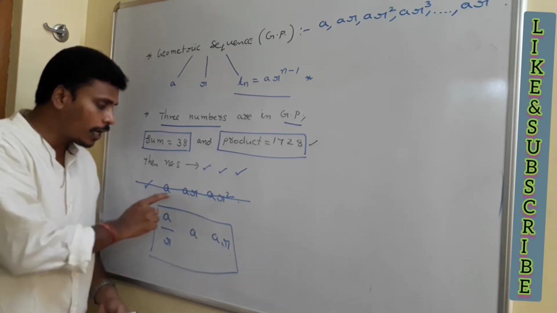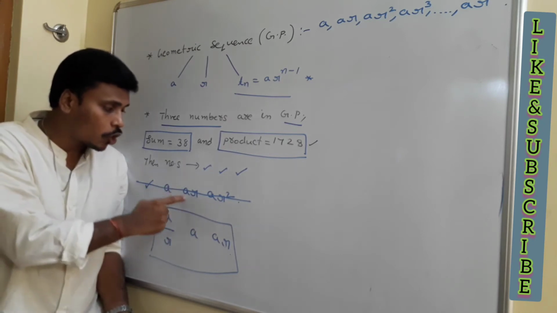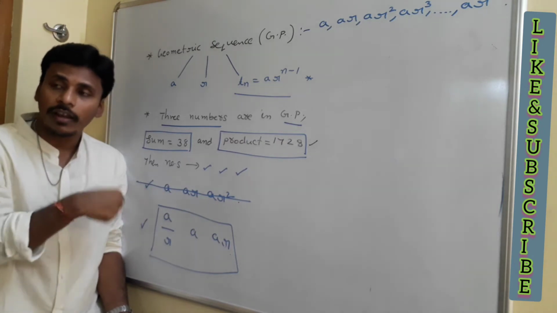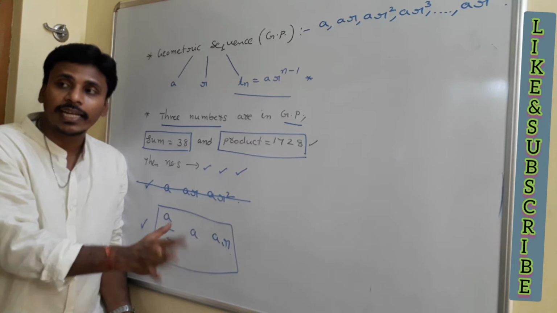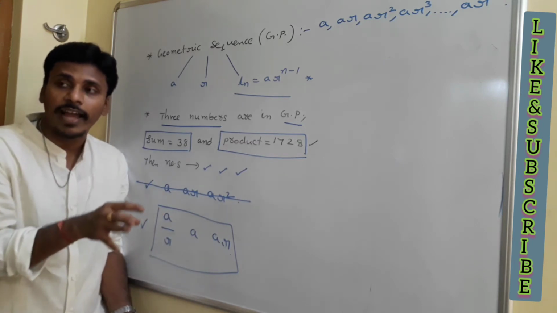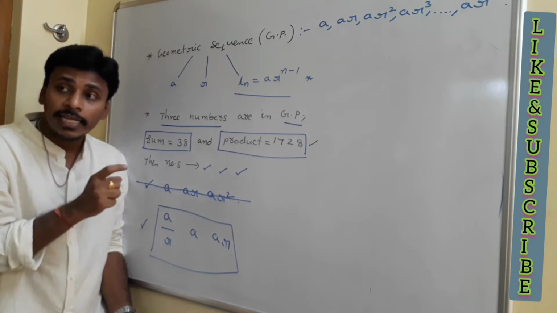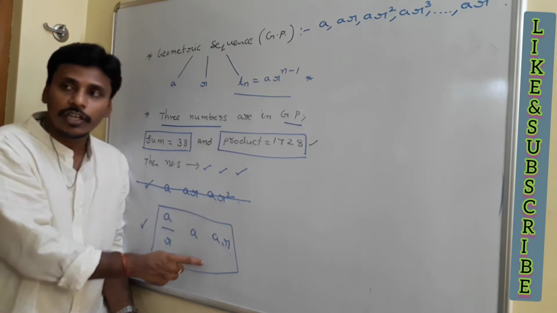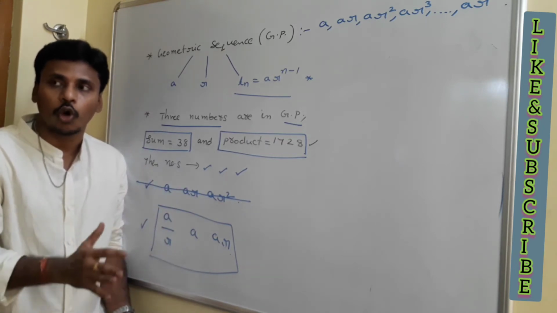Look at this. If you multiply the three terms a, ar, ar square, the product is a cube r cube. Is it right? Both a and r are involved. But if you multiply a by r, a and ar, r automatically gets cancelled, and directly you will get the value of a from the given product. So that's why, in different situations, we take these as the three terms of the geometric progression to solve problems.